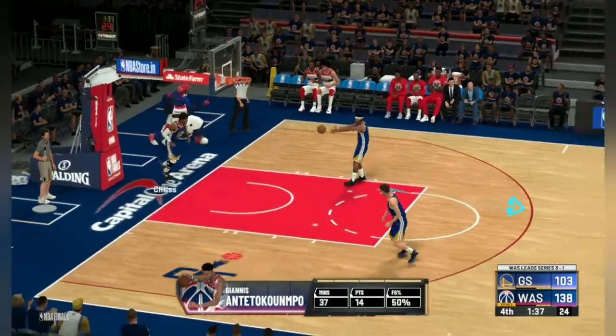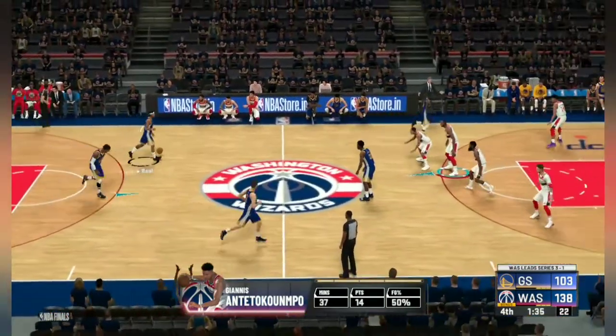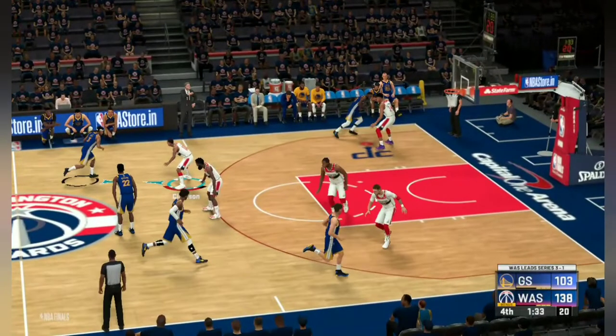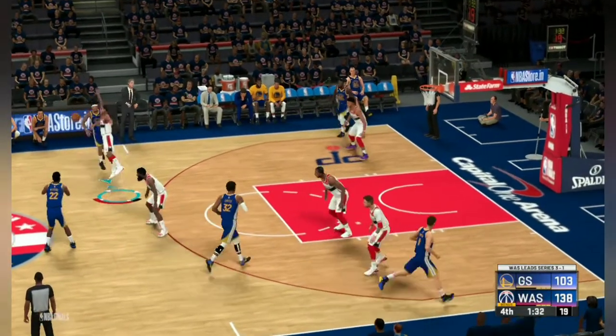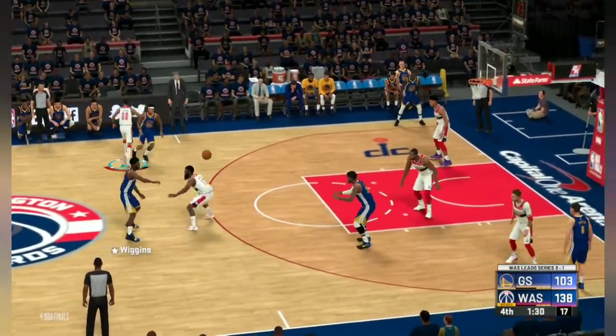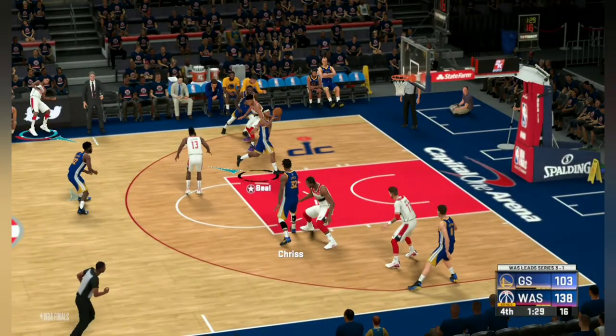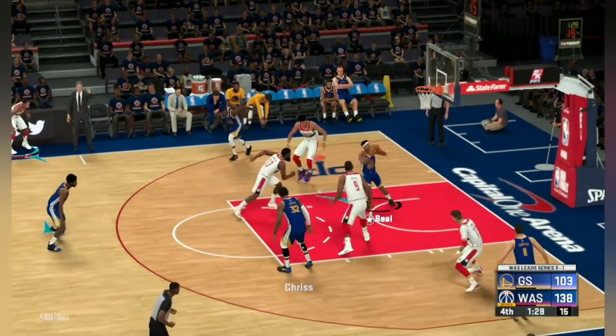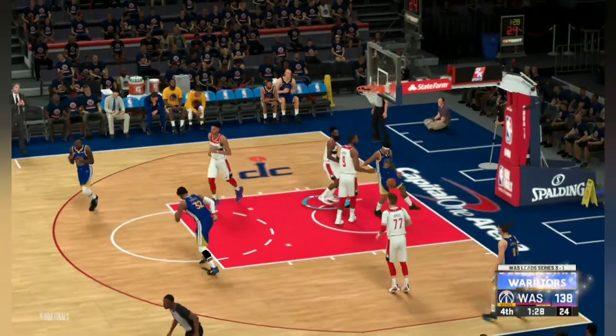Giannis has 14 points in today's game with 50% shooting here. D'Angelo Russell has the ball, passes to Andrew Wiggins, who passes to Marquese Chriss, who passes to Bradley Beal, and he makes that shot.